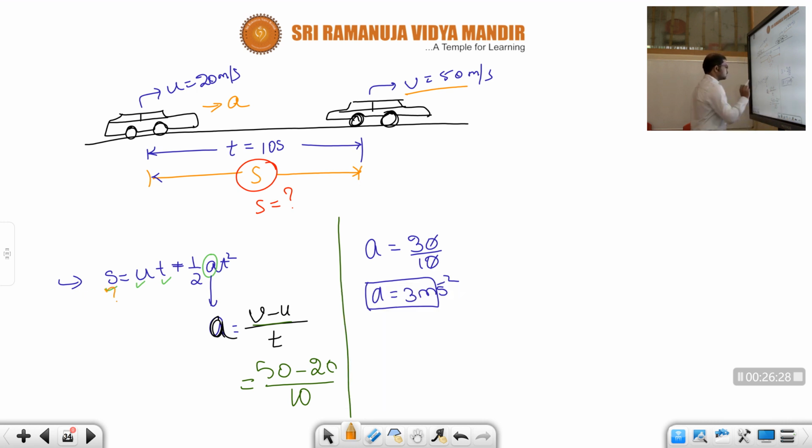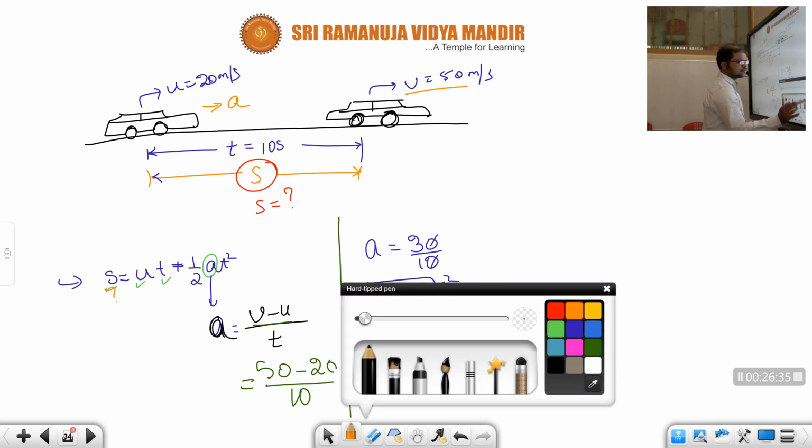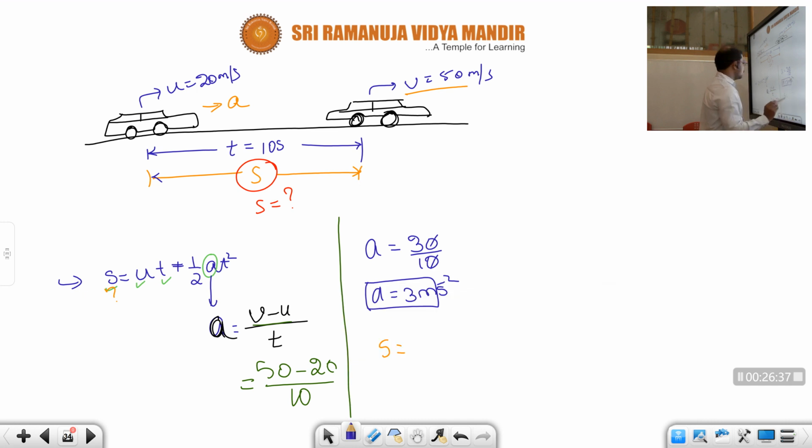Okay children, this s is the value we need to find. So s is equal to ut plus half into a into t square.